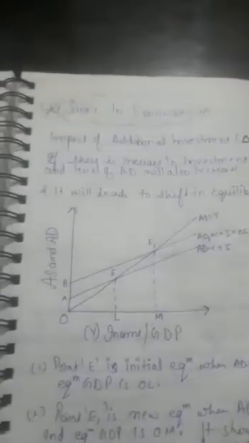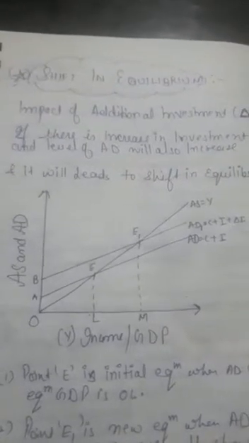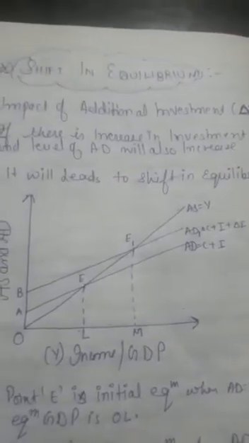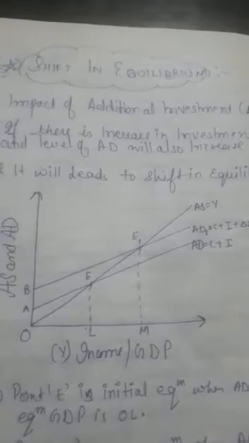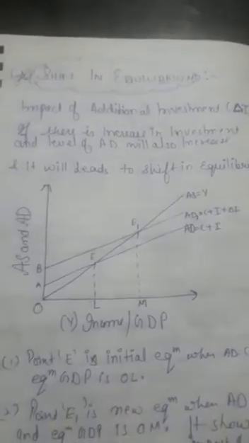Clear? If there is an increase in investment, then the level of aggregate demand also increases, because investment is a component of AD. And if the level of investment increases, then aggregate demand also increases. Clear? And it will affect the shift in the equilibrium.